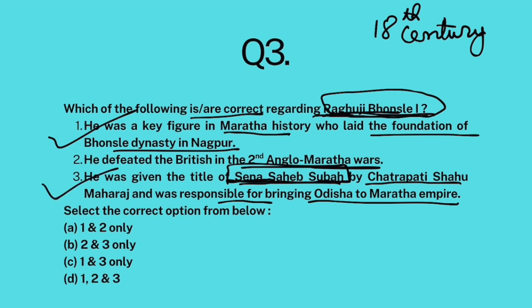Now, he did not defeat the British in Second Anglo-Maratha Wars. In fact, Second Anglo-Maratha Wars ended in a stalemate of sorts. And in the Third Anglo-Maratha Wars, Marathas were completely defeated. So this part is false. He never defeated the British in Second Anglo-Maratha Wars. So the answer to this question is 1 and 3, C.